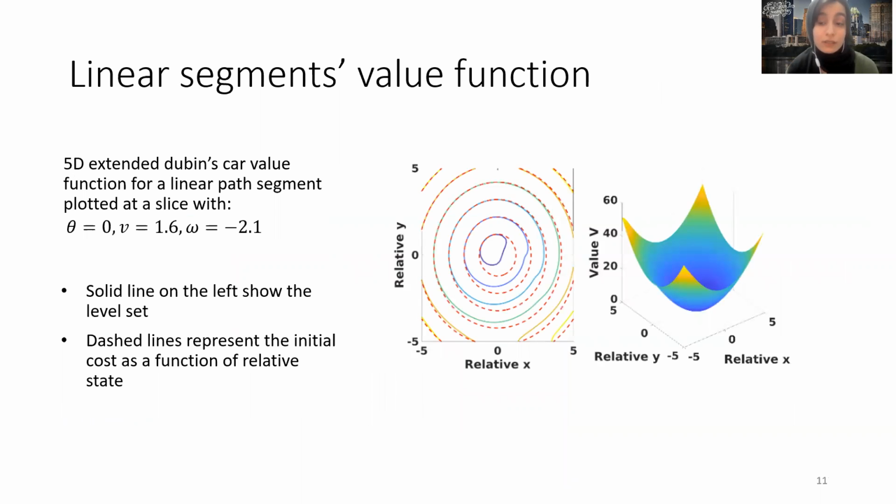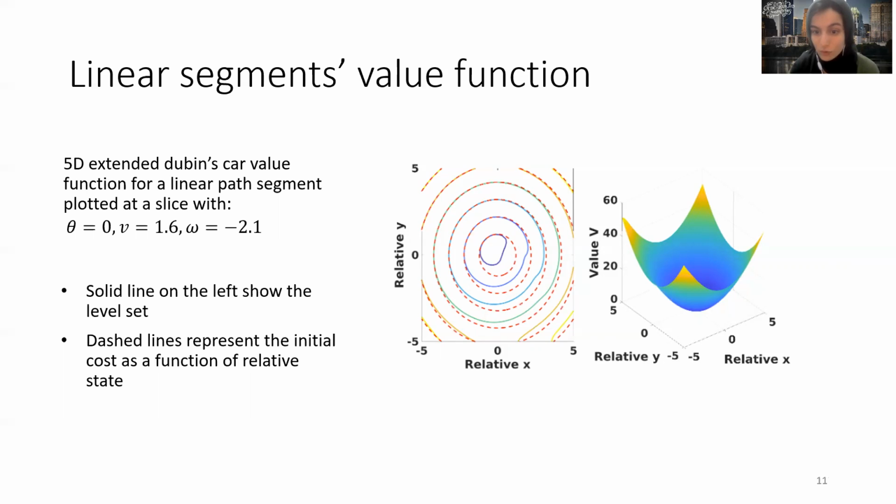After solving the inequality for the value function, we get the figure in this slide. On the right, you can see a 3D plot of the value function for each relative x and y when relative theta equals 0, relative velocity equals 1.6, linear velocity equals 1.6, and angular velocity equals minus 2.1. On the left, you can see the contour map of the same function at the same slice.